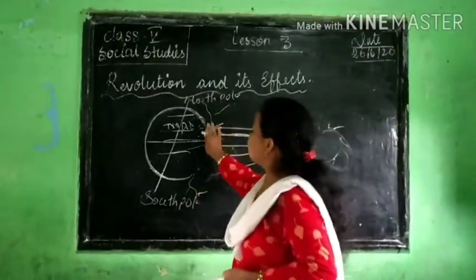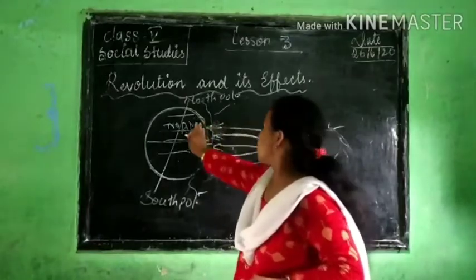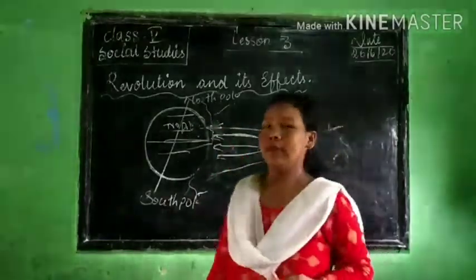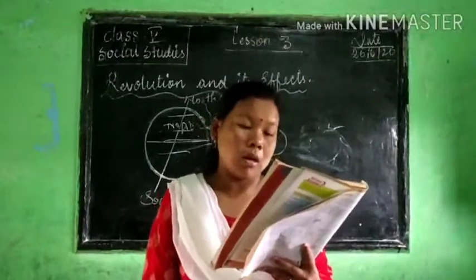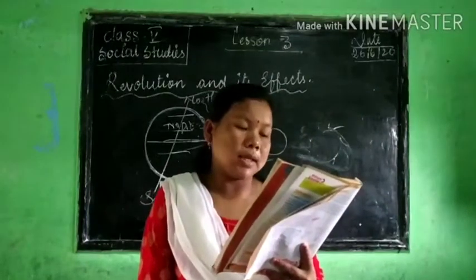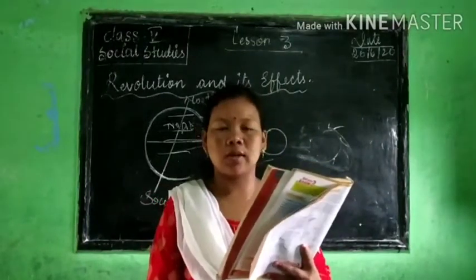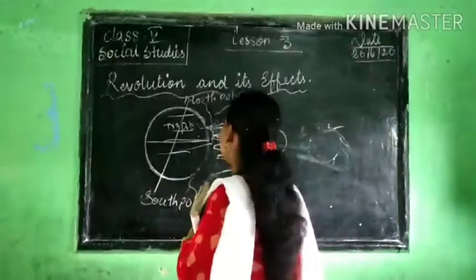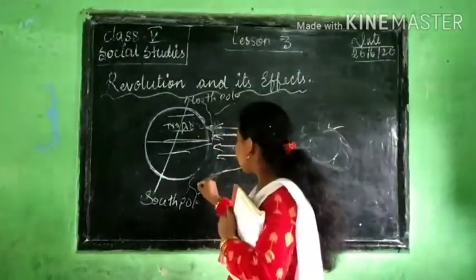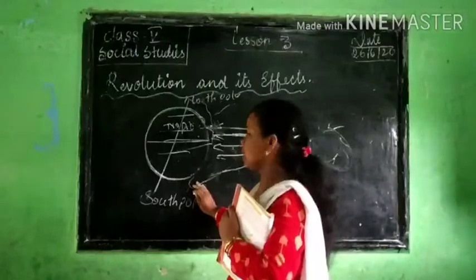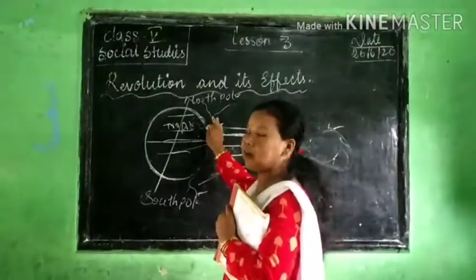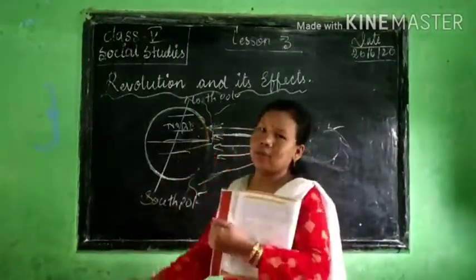We will be a little far from the sun, so our northern hemisphere will have winter. The northern hemisphere experiences the winter solstice on this day. When the southern hemisphere comes closer to the sun, it has summer, and when we are a little far from the sun, we have winter.